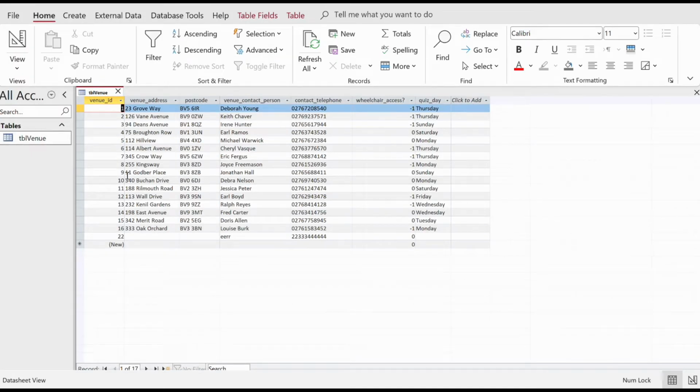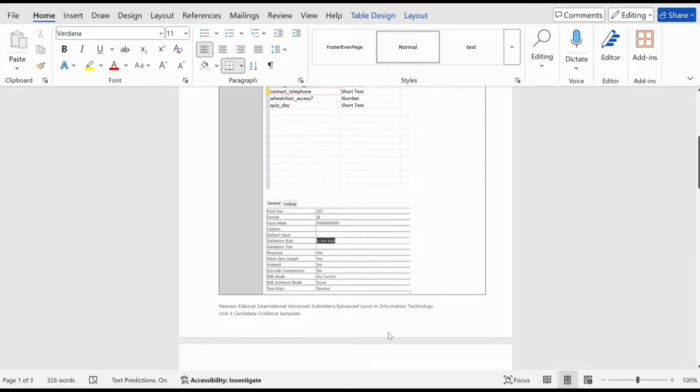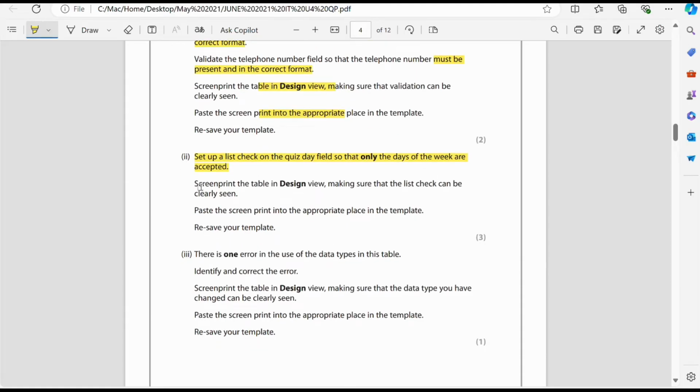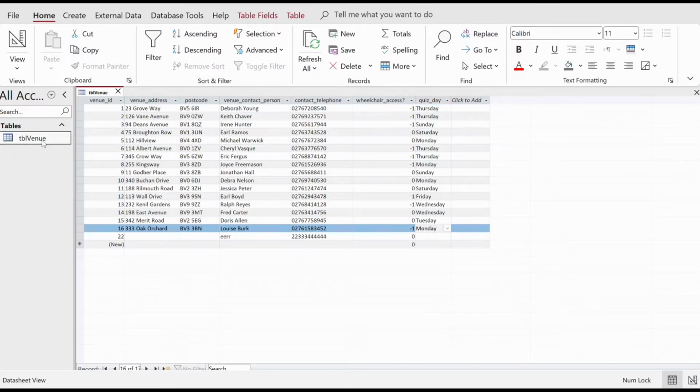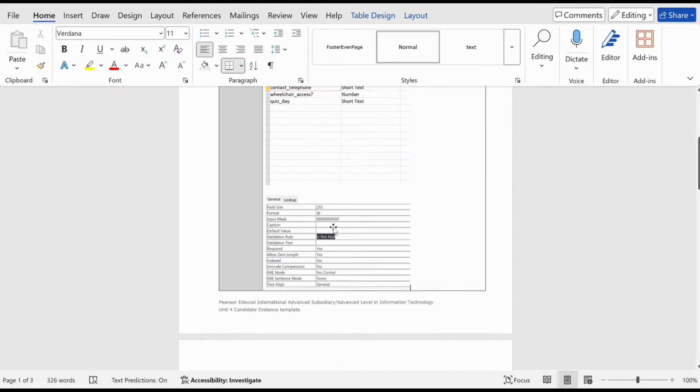So now this is in the real view. If we go to the real view, we can see this is the example of a Thursday, right? It will come like this way. They want it to come like an option so that people are able to choose. If we move to the question, they say to screen print the table in design view, making sure that this list check can be seen clearly, right? So obviously we will screen print the table in design view. Just print it in design view that I already showed you. Go to the design view and then print these things and then paste it to your question number 2.